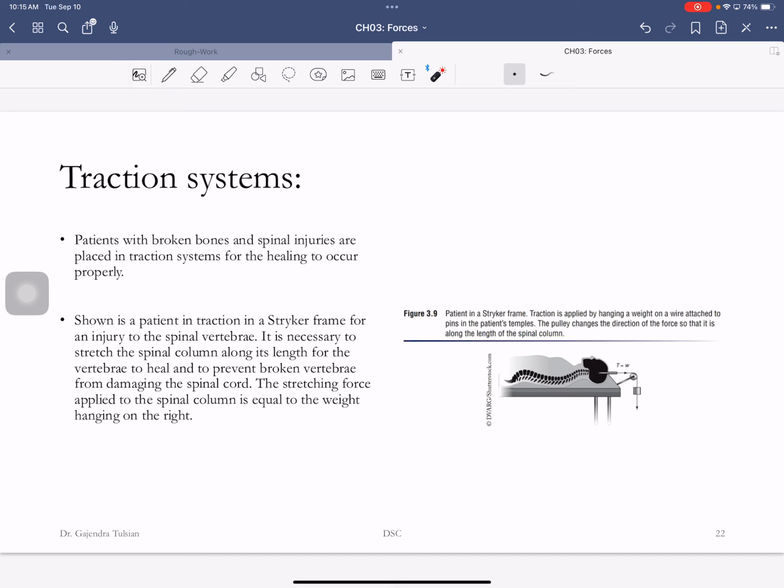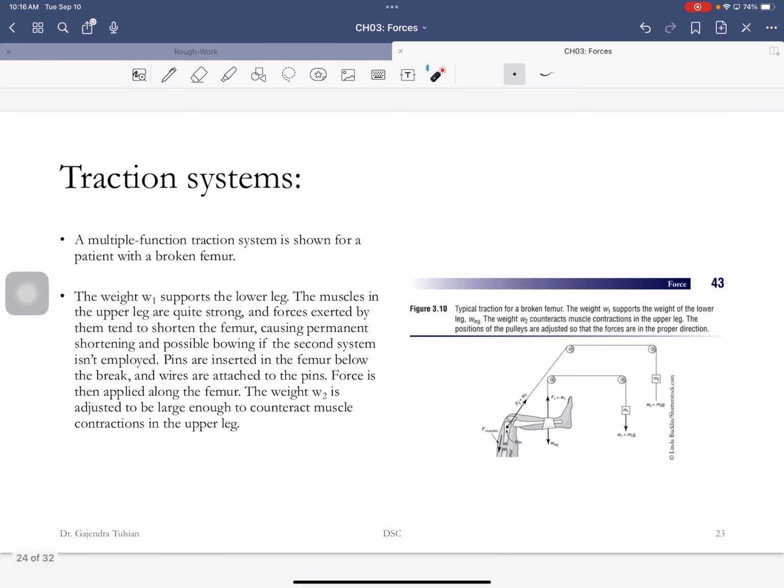Okay. So anyway, the goal is, what is the problem you're trying to fix? Your muscles contract and they would bring broken bones together, which would cause damage, and you want to prevent that. And you're stretching whatever it is that you're stretching, okay? So that's the idea. And here's another example. Here's a broken femur, and this is a strong muscle that would bring the femur and those broken bones together. And of course, then the bones wouldn't heal properly. And so how do you prevent that?